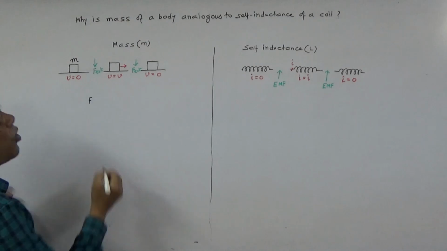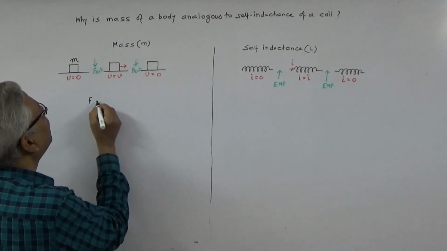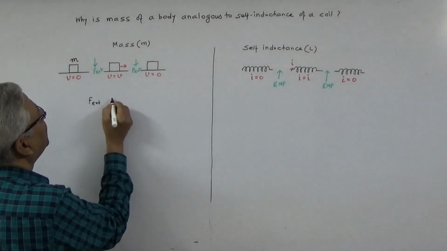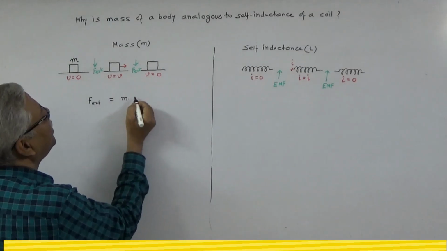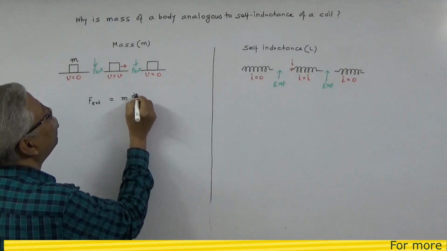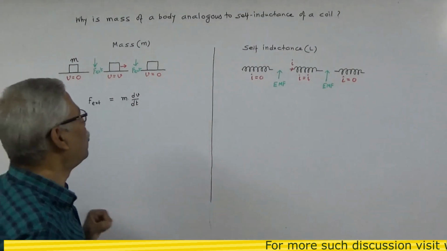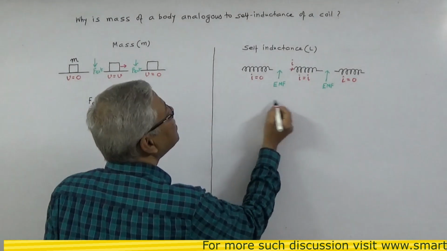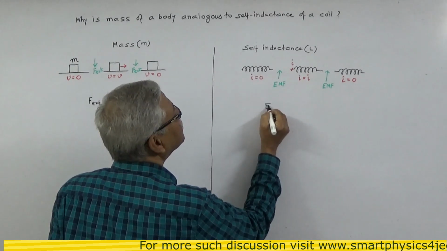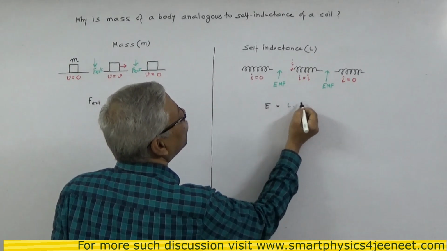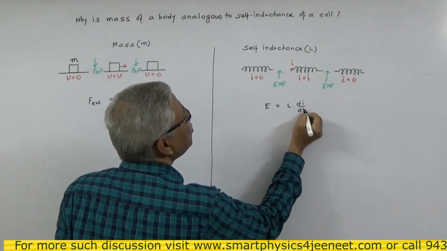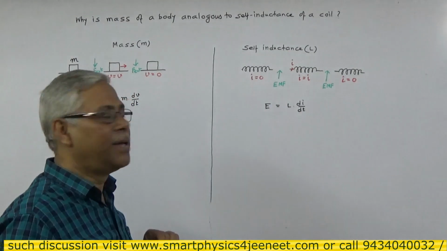We know from Newton's second law that F external equals m into dV by dt. Similarly, E equals L into di by dt.